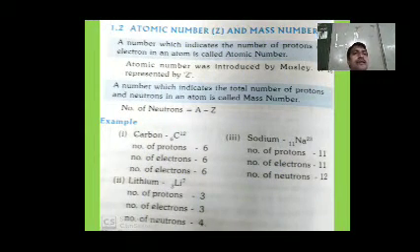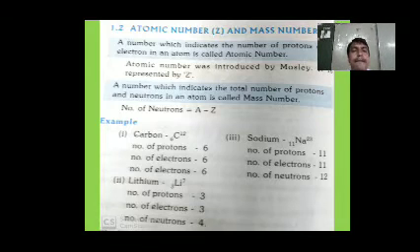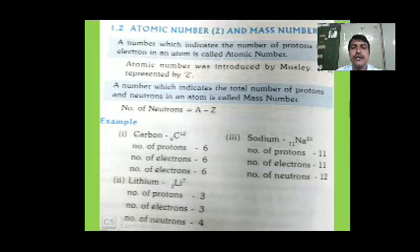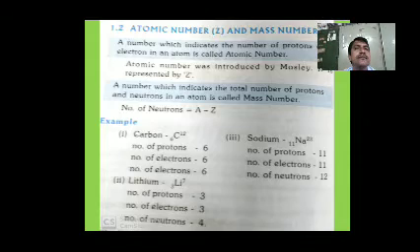Atomic number and mass number. A number which indicates the number of protons or electrons in an atom is called the atomic number.